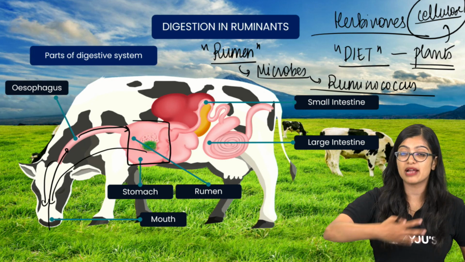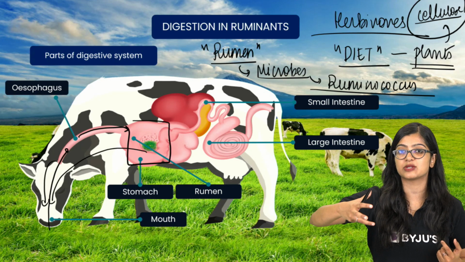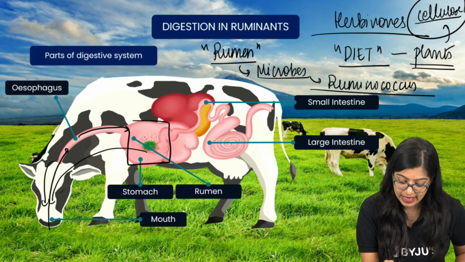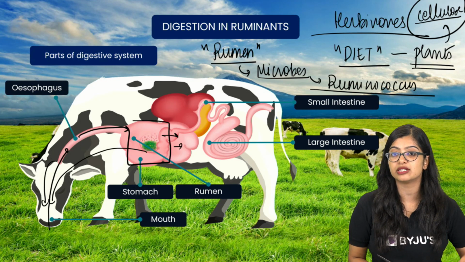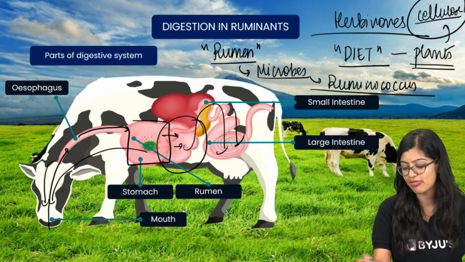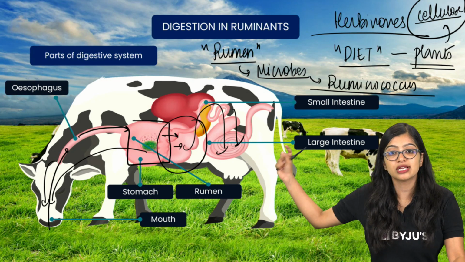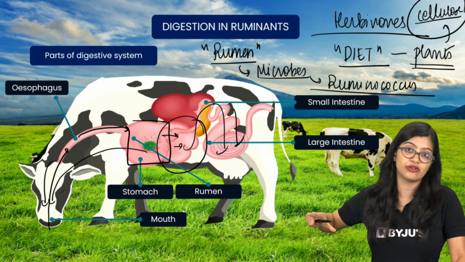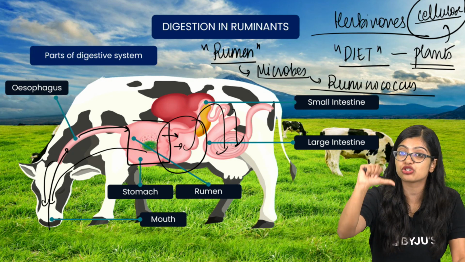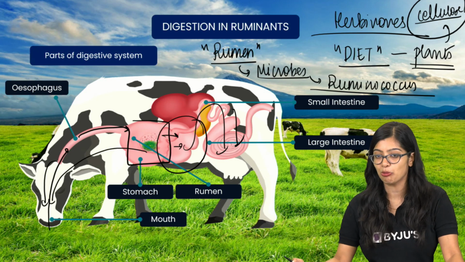And then of course, once this process takes place, it is further broken down and sent back into the body, where it bypasses the first 2 compartments and moves into the last 2 compartments of the stomach, where digestion takes place, and then the process continues. So this particular part on how it is different from our body is what you need to focus on. Definitions of rumination and ruminants are very, very important.